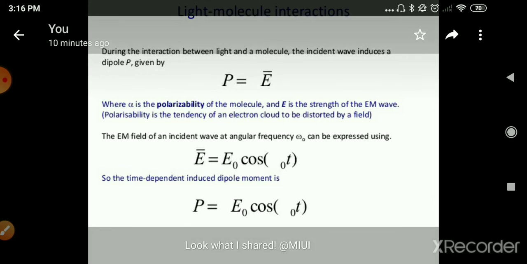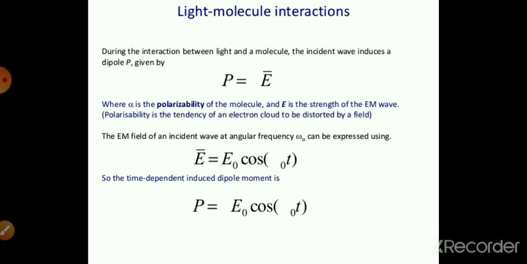In another example, the light molecule interaction, how light and the molecule interact with each other, we have to discuss polarizability.